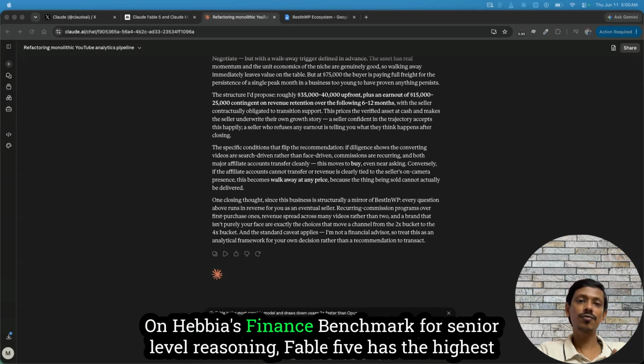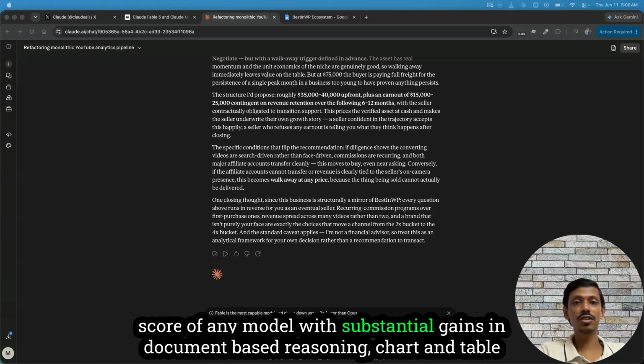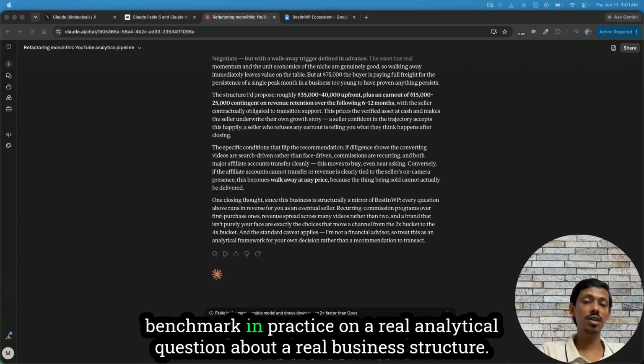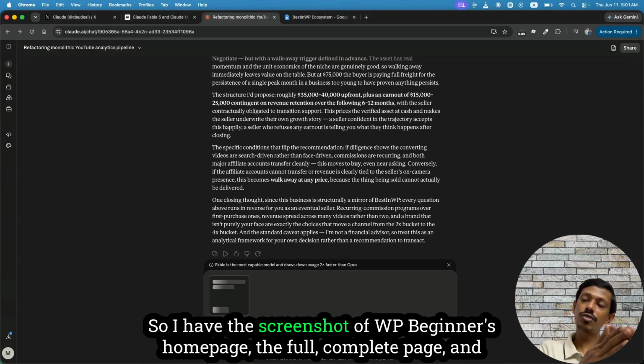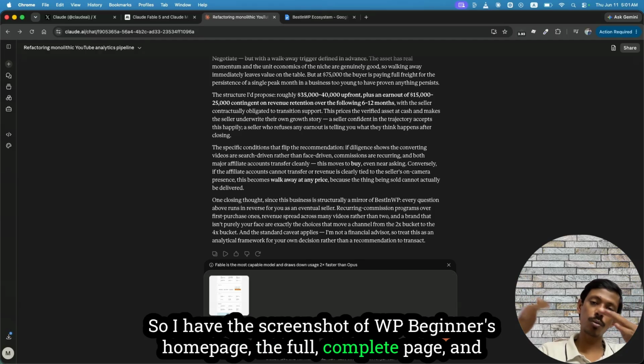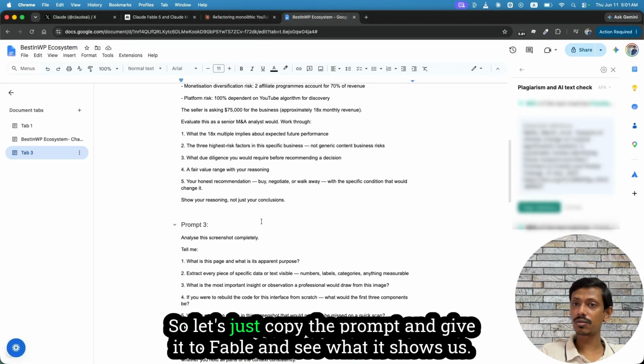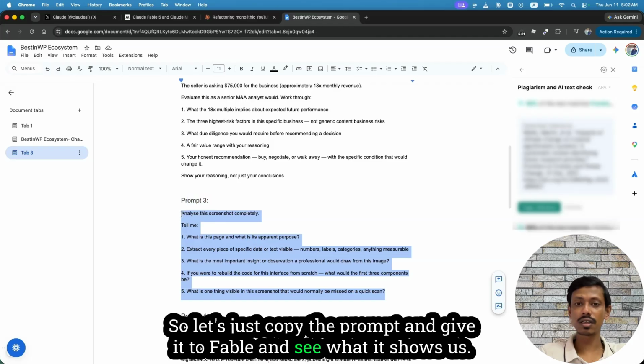On the Habeas Finance benchmark for senior level reasoning, Fable 5 has the highest score of any model, with substantial gains in document-based reasoning, chart and table interpretation, and problem solving. What you are seeing is that senior level reasoning benchmark in practice on a real analytical question about a real business structure. So I have the screenshot of WP Beginner's homepage, the full complete page, and let's see what Fable can do with it. I have the prompt ready here, so let's just copy the prompt and give it to Fable and see what it shows us.